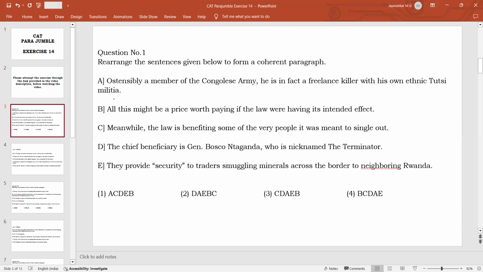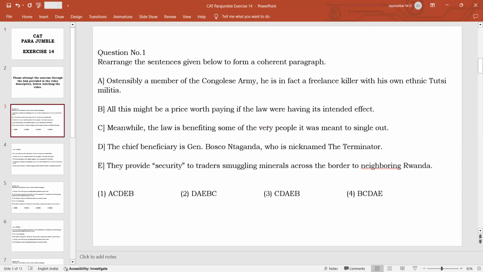So we are talking about somebody. The he is used. So in the entire passage, who is the only person whom we are referring to? General Bosco Ndaganda, whatever his name is. He is nicknamed the Terminator. So we are talking about him, and he is a member of the Congolese army. This is the statement. But whether they are sentence pairs, we don't know. So let us wait for a while.